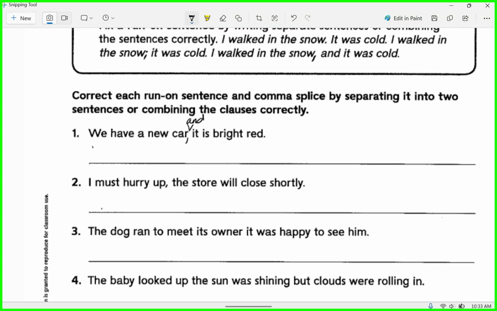Yeah, let's try that. We have a new car, comma, and it is bright red. Period. Does that work? Sure it does, right?